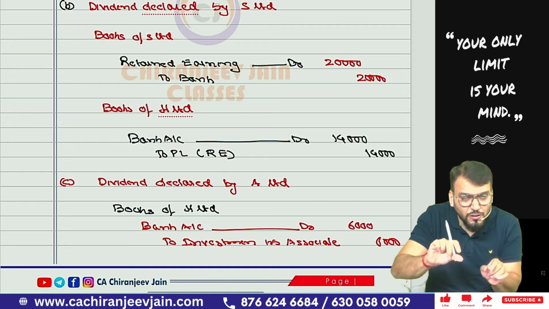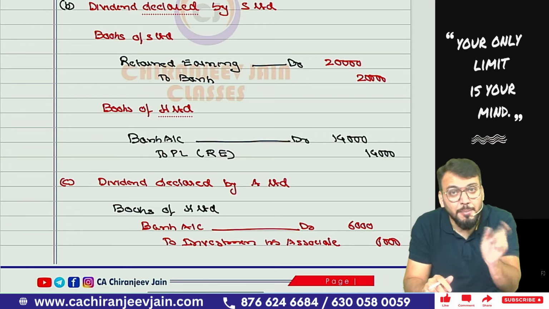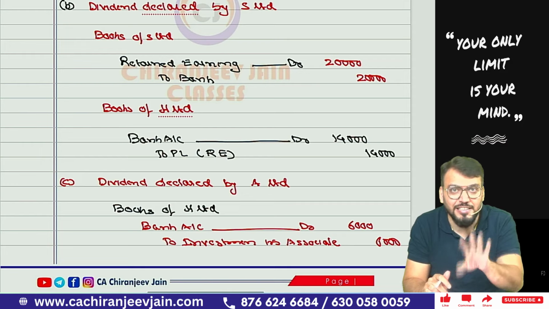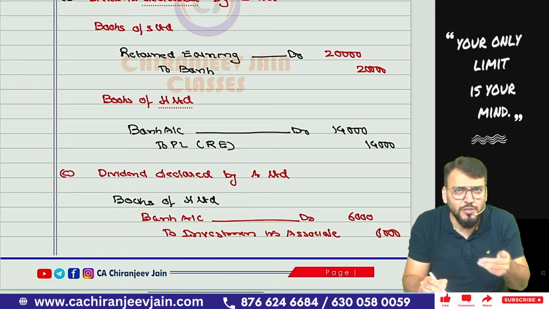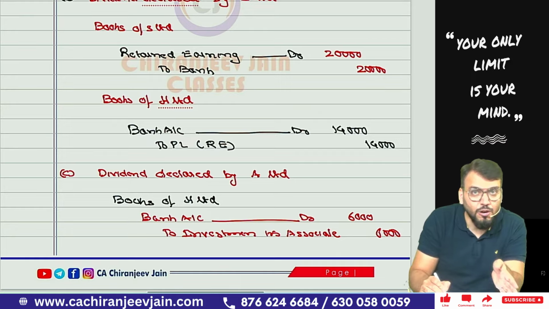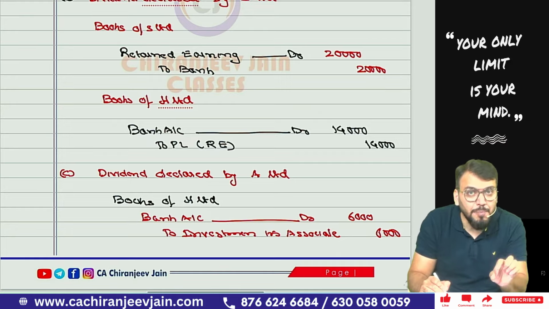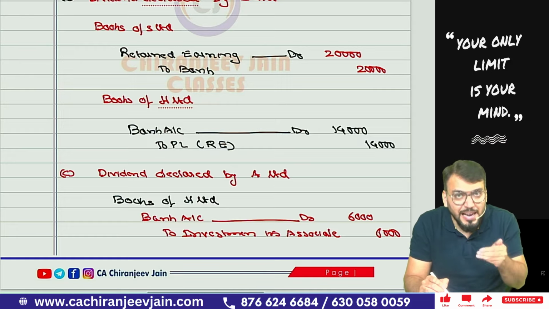Only the bank is affected here, because in the last assumption, payable and receivable were adjusted directly in the balance sheet. Chalega? Yes sir. Then last, the dividend declared by A Limited. Of course we are not going to pass a journal entry in the books of A Limited, because A Limited's assets and liabilities are not adjusted in the parent company's consolidated financial statements. Only whatever dividend is received will be accounted as dividend received.